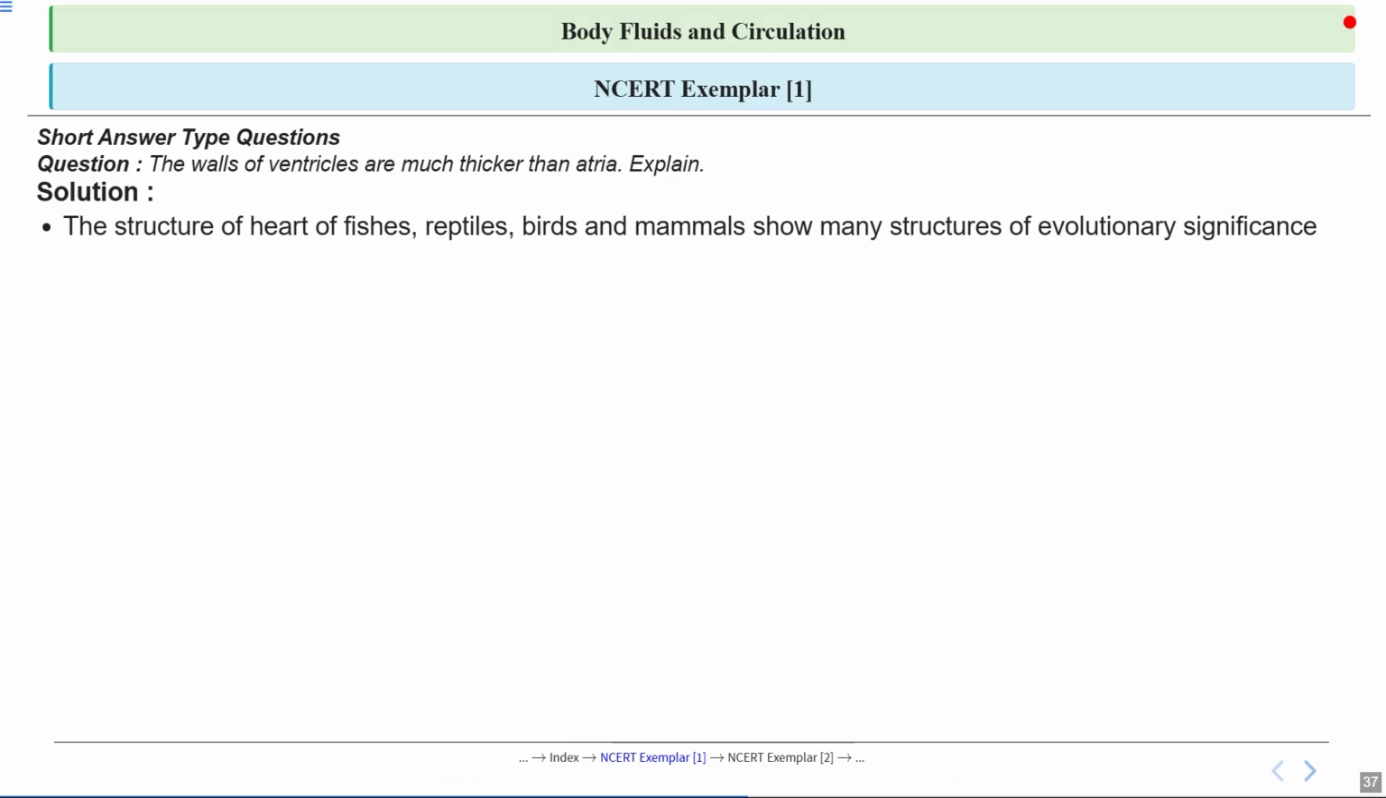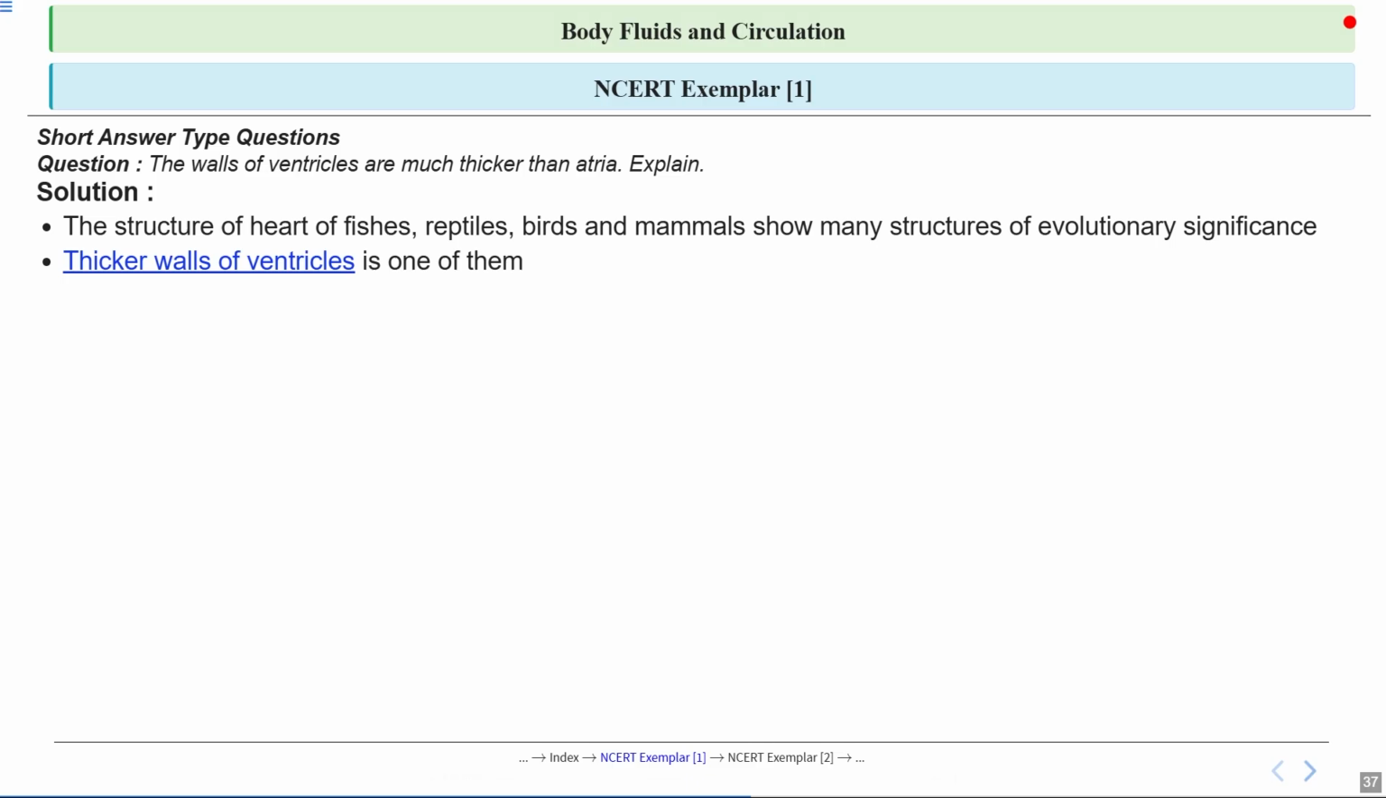So first let's consider how the hearts of different animals like fishes, reptiles, birds, and mammals have evolved. Each group shows unique features in their heart structure that help them survive in their environment. So notice how evolution shaped the organs to fit the needs of the organism, just like how tools are designed for specific tasks. One important evolutionary feature is that the walls of the ventricles are much thicker than those of the atria. These differences are not random. It's a result of the different jobs these chambers have.